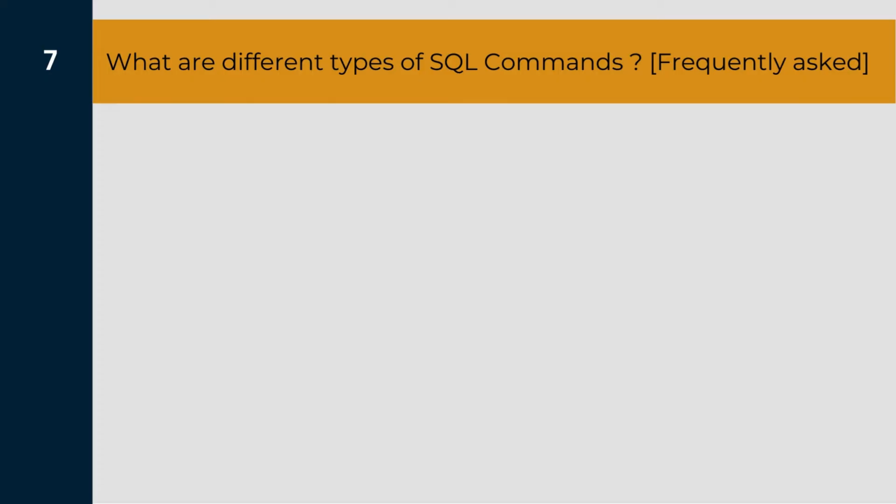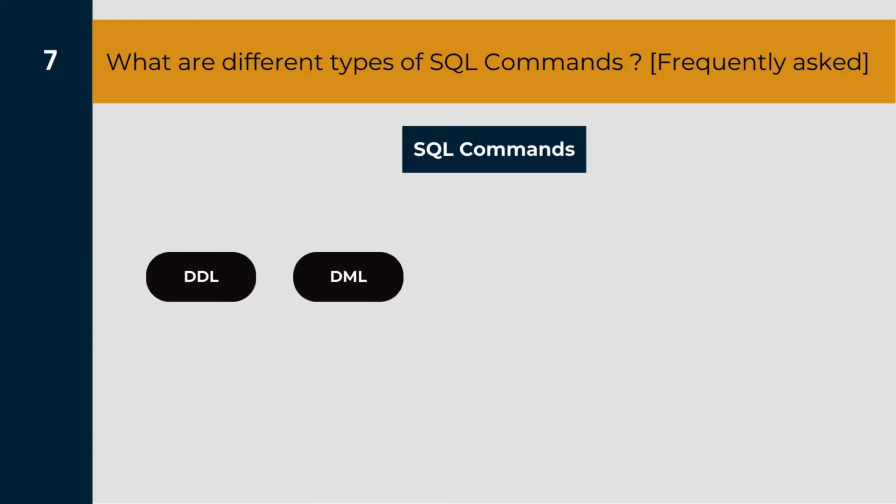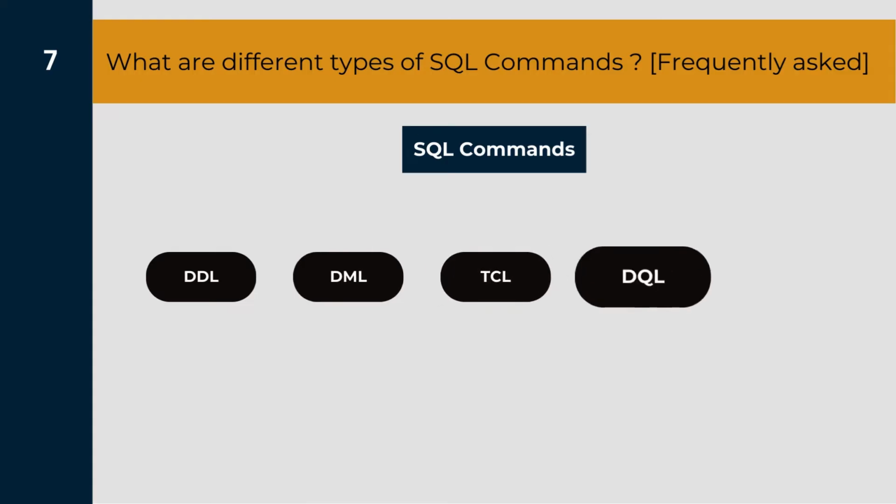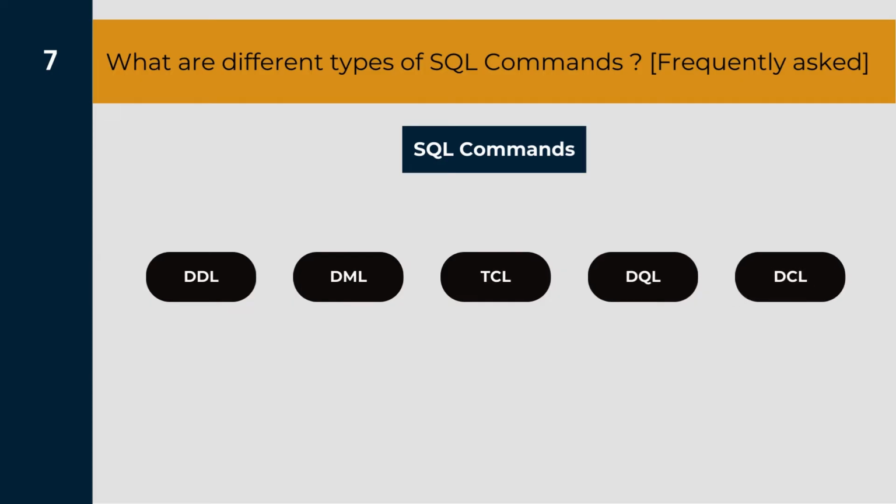So the next question is one of the frequently asked interview questions, which is, what are the different types of SQL commands that we have? Now we have a variety of SQL commands, but they are generally grouped into different categories. These categories are DDL commands, DML commands, TCL commands, DQL commands, and DCL commands. Now I know that could be a lot of confusion, but let us see what each of these commands stand for, and then it will become a bit clearer.